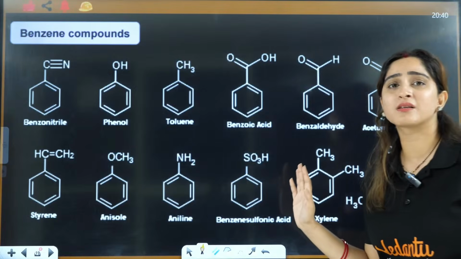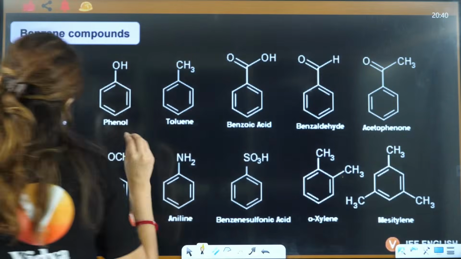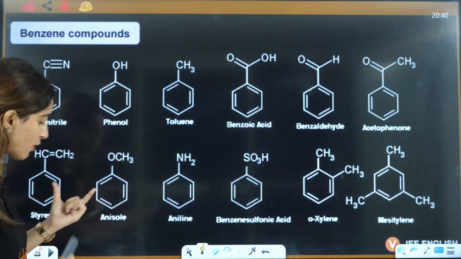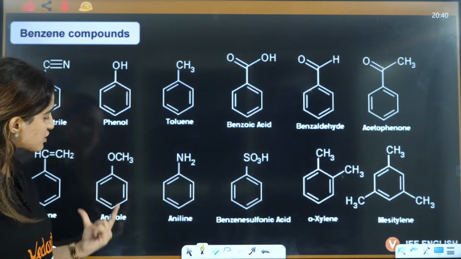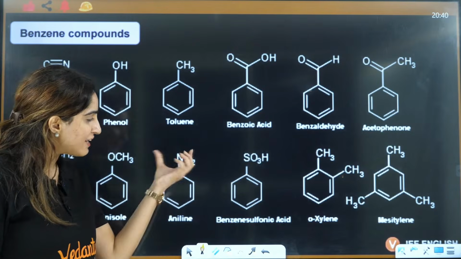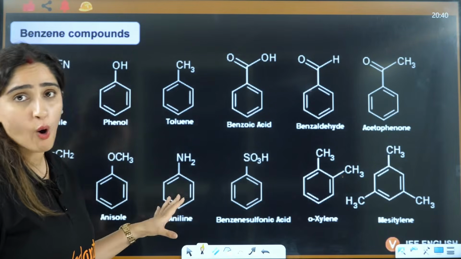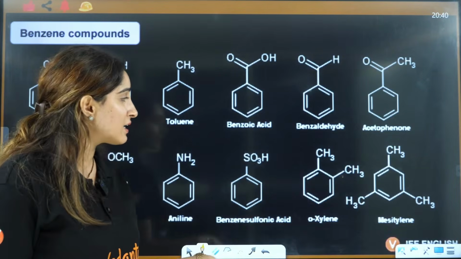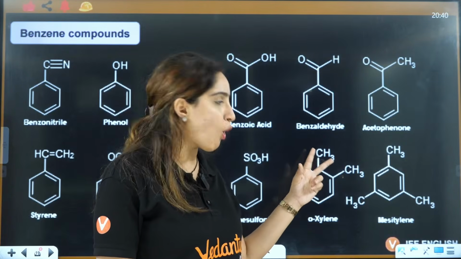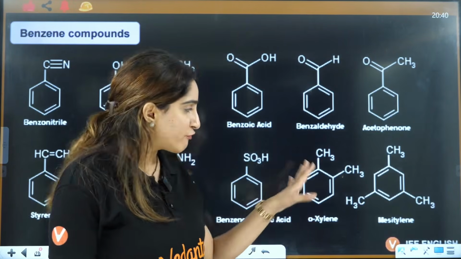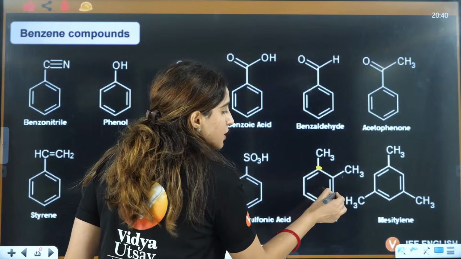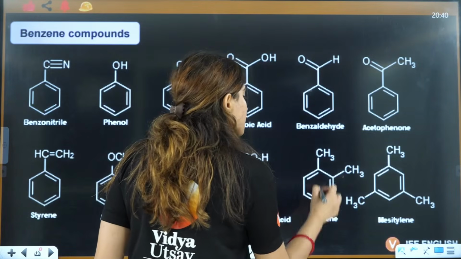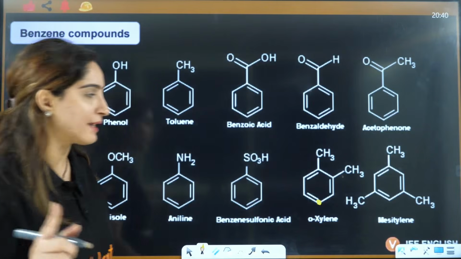These are very famous compounds that should be on your tips. So this one is CH=CH2. Now this is also very important, that is called styrene. If you have OCH3, that is called anisole. If you have NH2, that is called aniline. These are common names. Then if you have SO3H, that is called benzene sulfonic acid. If you have 2 CH3 on the ortho position, that is called orthoxylene. If you have them on the meta position with each other, that will be called metaxylene. If you have them on the para position, that will be called paraxylene.